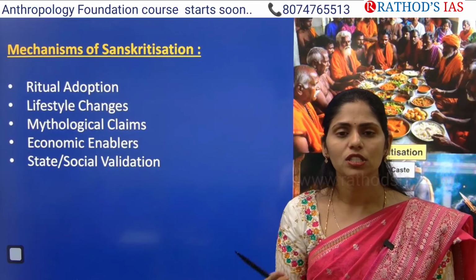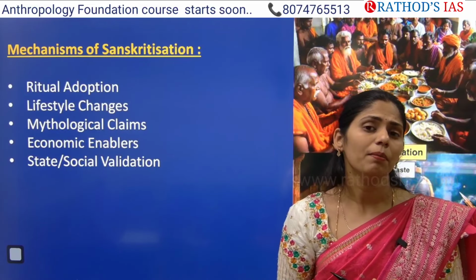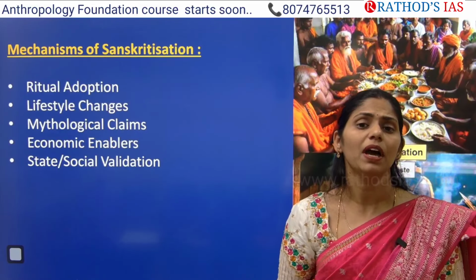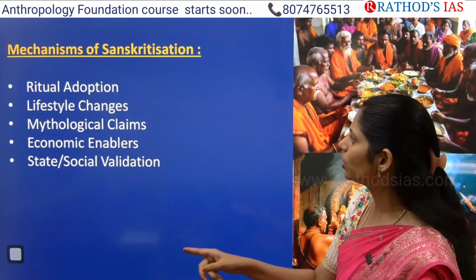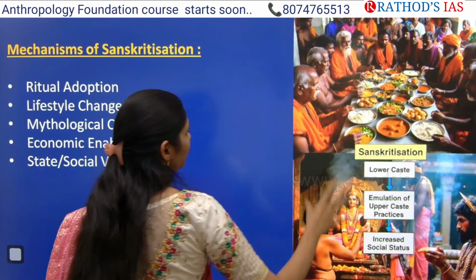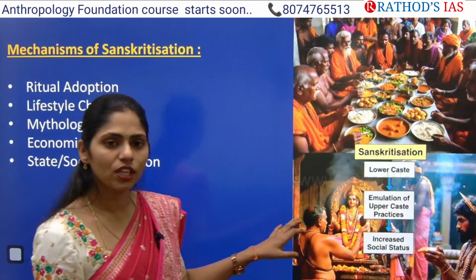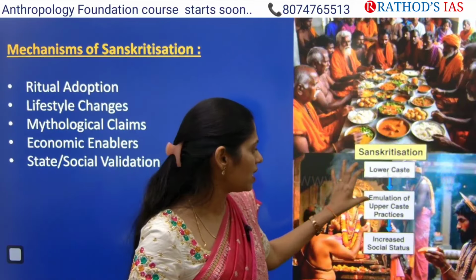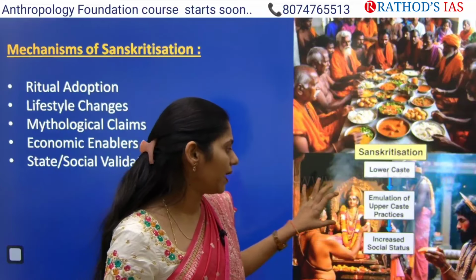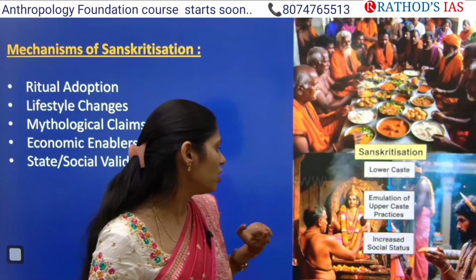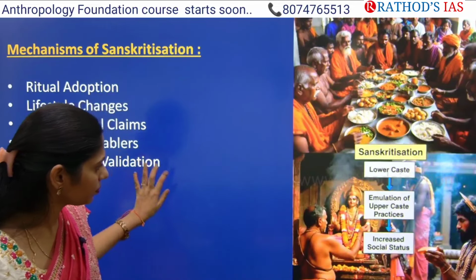Census during this British period, at that time, many caste people claimed high caste status. Okay, so these are the mechanisms which are mainly used for sensitization. So here you can see in this image, they're saying that lower castes will imitate upper caste practices and increase their social status.